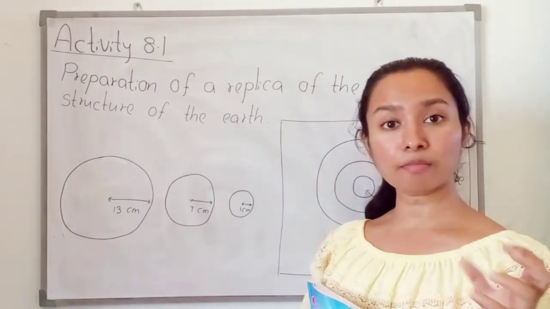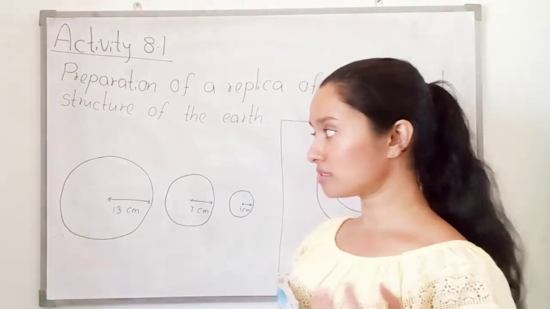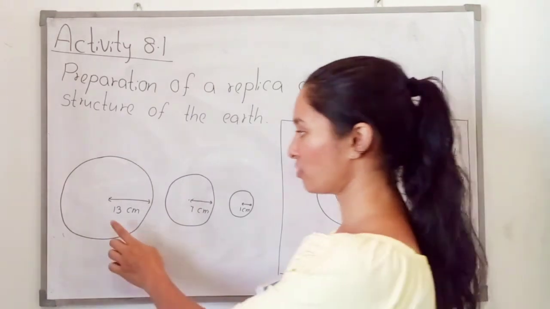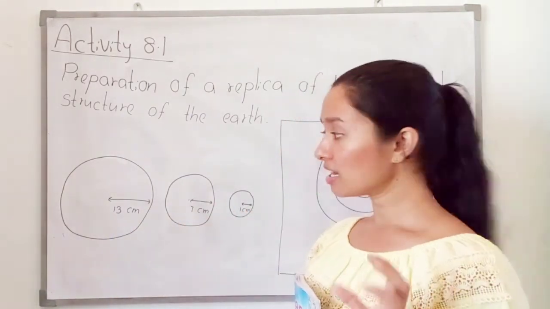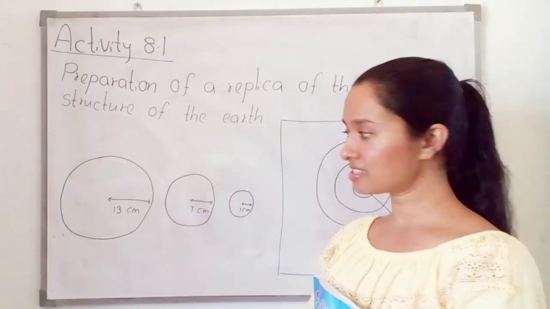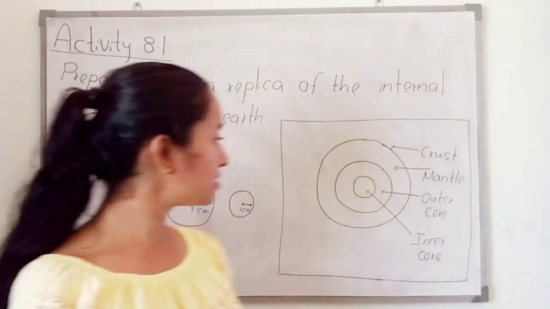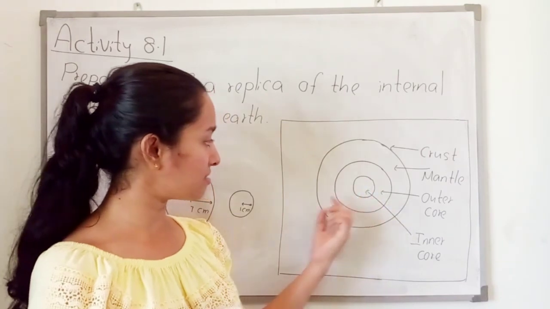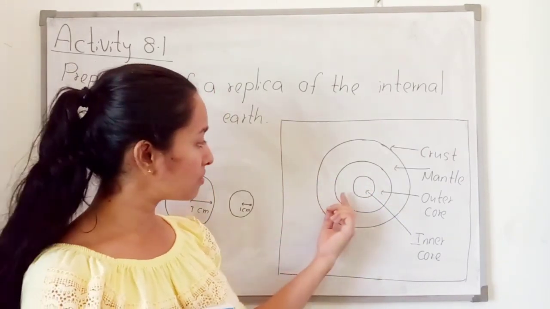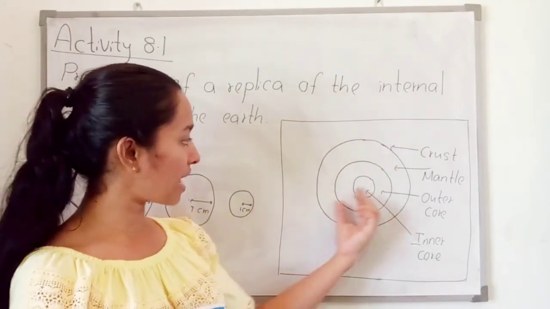Then take some sawdust. The sawdust should be colored in three colors, one, two, three, for the three circles. Then paste the sawdust on these three circles and you can make these layers. Like in this picture, you can put the three circles as layers.